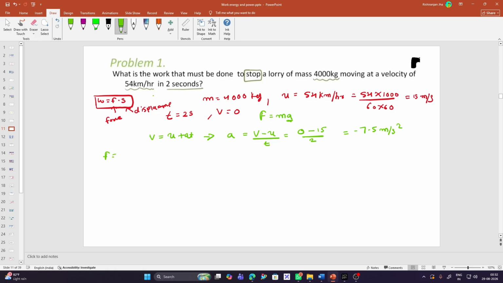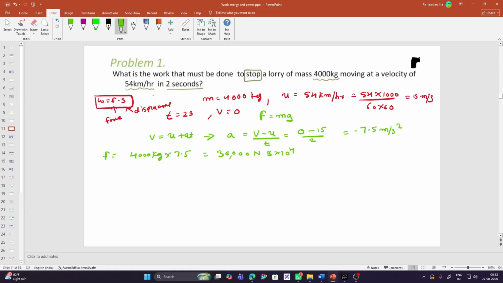So now I have the acceleration, I can calculate the force very easily, right? Force is equal to mass times acceleration. So the mass is 4000 kg times 7.5. So we get the force as 30,000 Newton, or 3 into 10 to the power 4, right? So now we got the force.